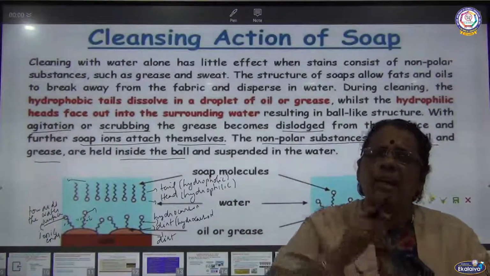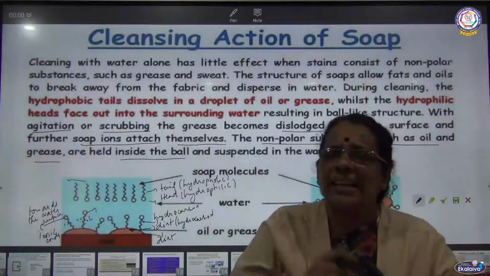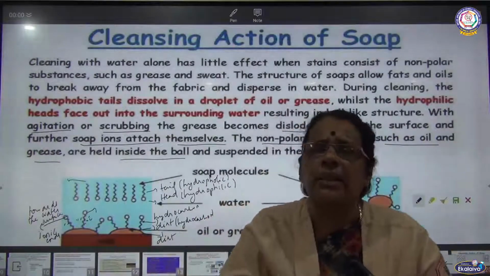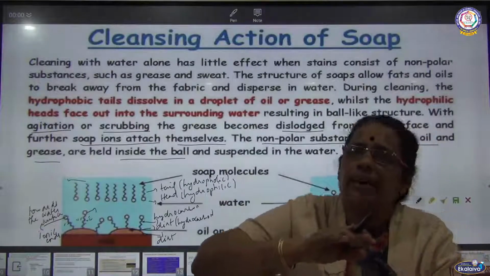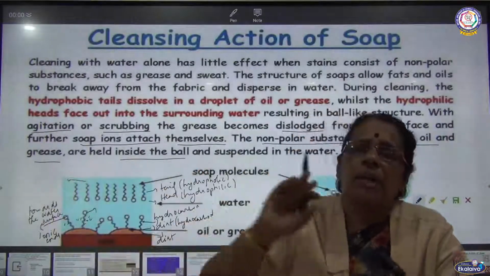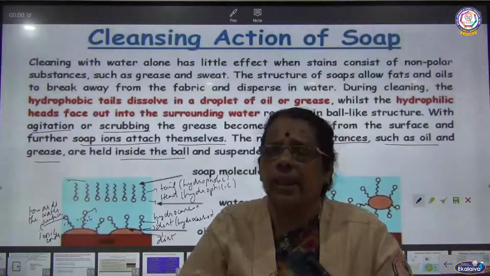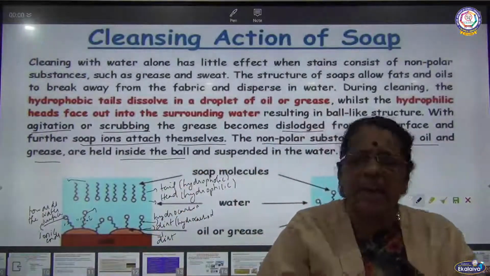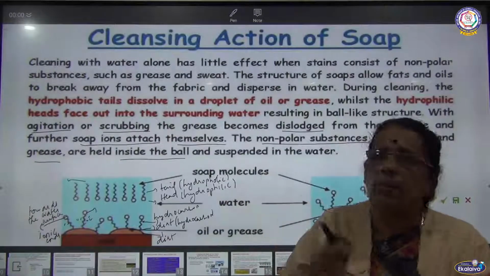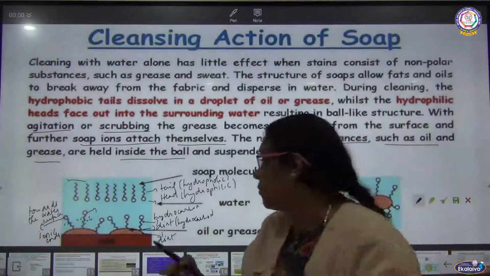So what is happening while cleaning? What are we doing? While agitating or scrubbing the cloth, what is happening? The dirt can be removed from it, and finally this dirt gets accumulated on the spherical balls, thereby it is completely dissolved in water. So this is the cleansing action of soap.